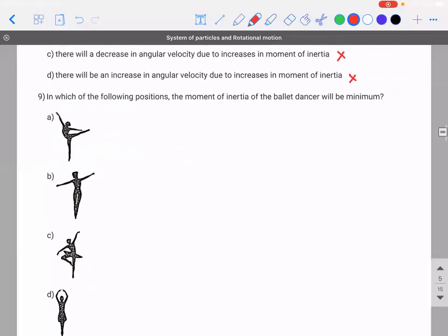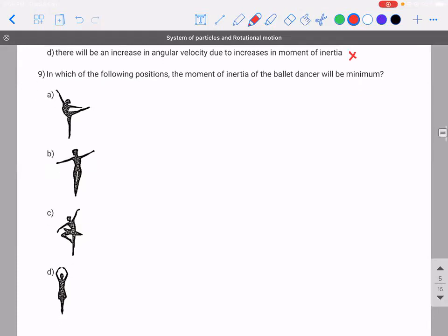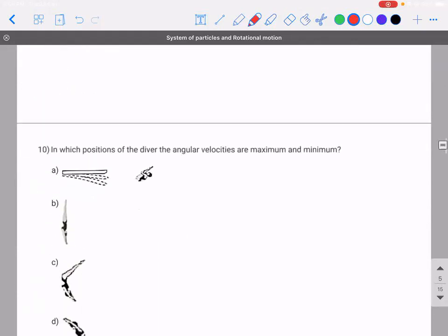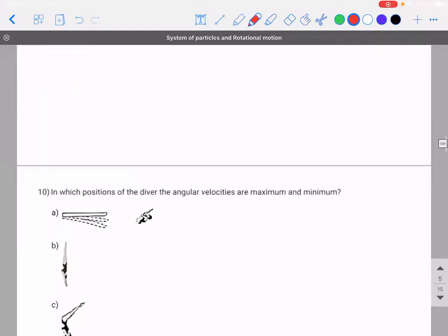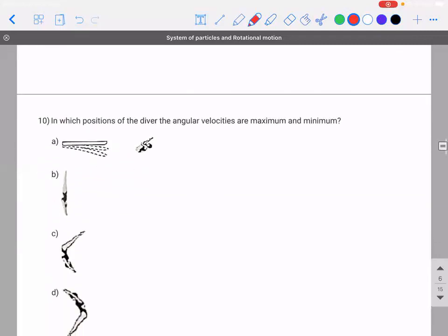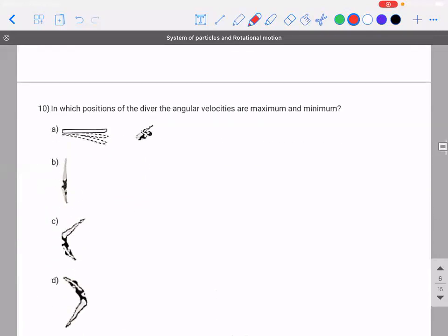So in which of the following positions the moment of inertia of the ballet dancer will be minimum? Option D. Very good. In which of the positions of the diver the angular velocities are maximum and minimum? So maximum is option A. Correct. So angular velocity has to be minimum, moment of inertia has to be maximum.